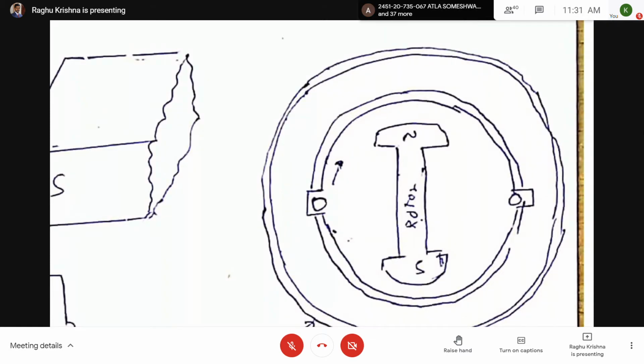So in this case, the coil is stationary. The magnet will be rotating. Now this method is used for large AC generators. In AC generators, you are going to have many coils which are connected in series and parallel. In your servers, AC generators are not there. So that's why I am just showing the basic principle.